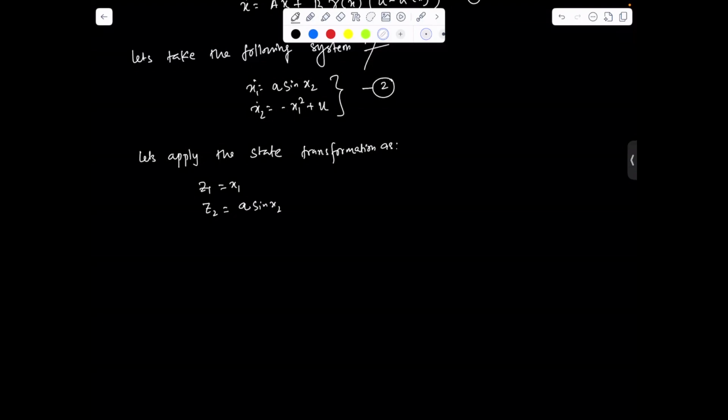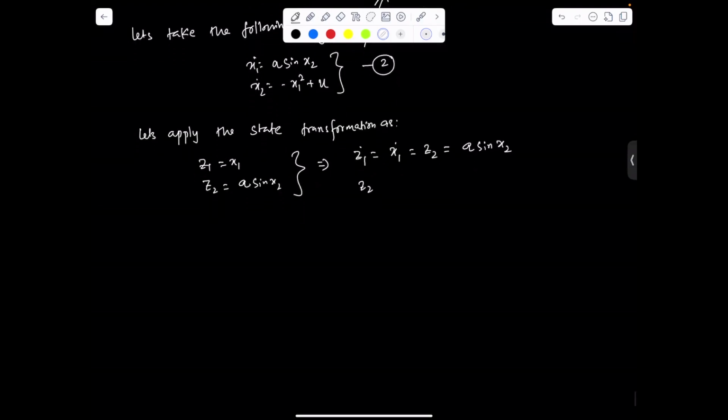So we are defining two variables z1, z2, which are basically functions of x1, x2. From this transformation, we can write z1 dot equal to x1 dot, which is nothing but z2, and also we can write this as a sine x2.